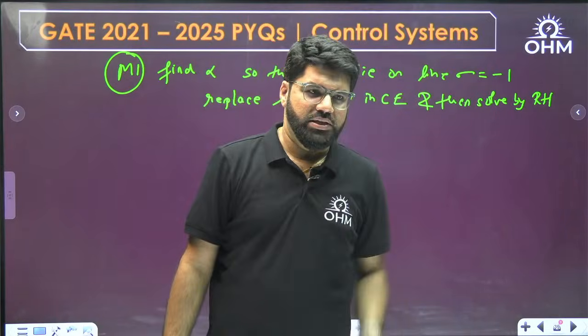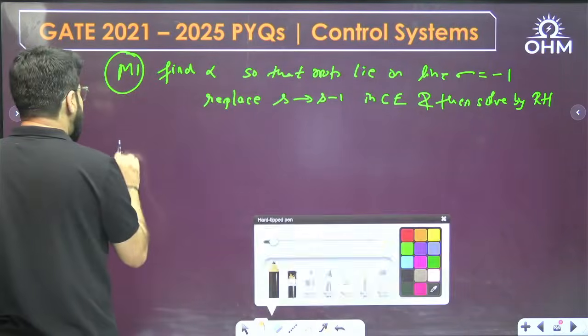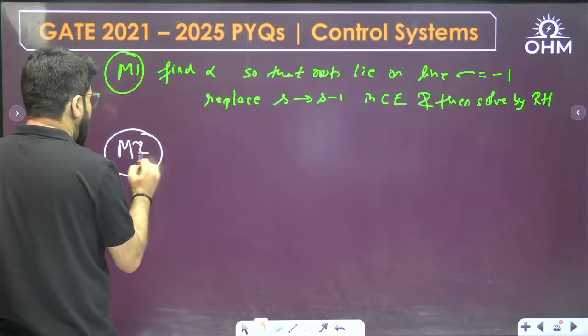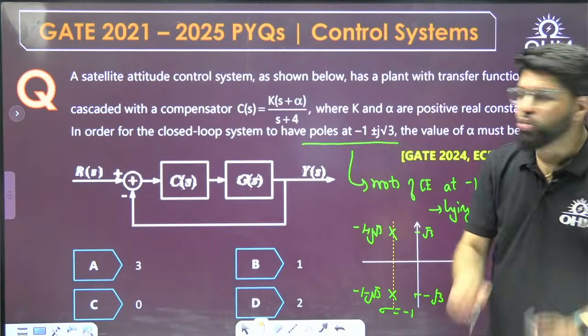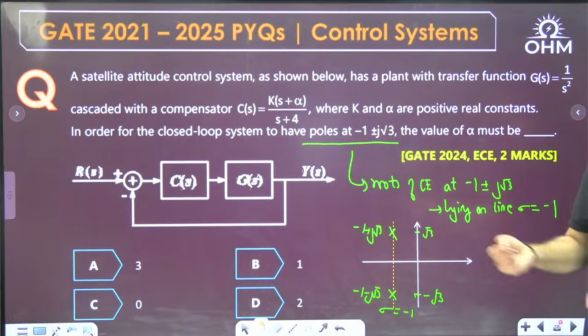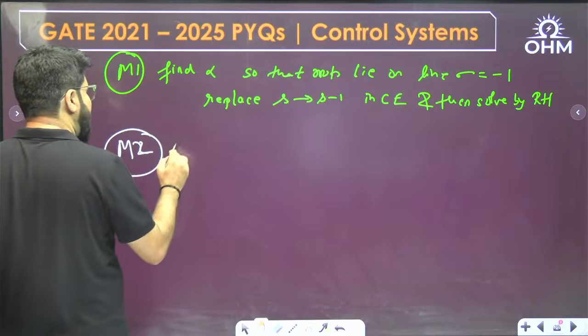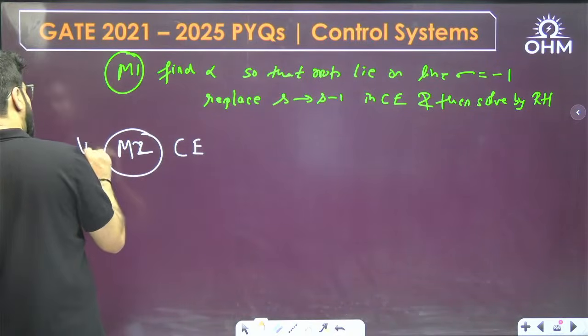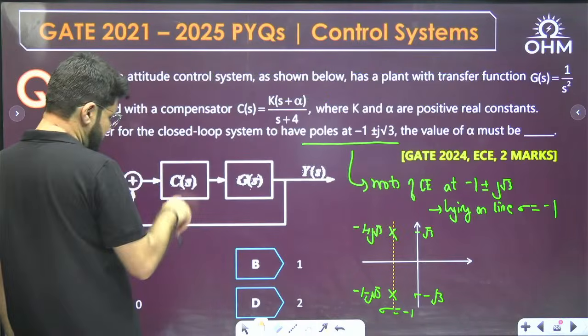Now again, for this particular question, let me give you a basic aptitude approach. No need for any detailed calculation. See, why? Because they have given you the roots. Poles mean roots of the characteristic equation. See how you can make this problem simple. What actually is the characteristic equation? Method number 2 is simple logic. The characteristic equation is 1 plus C(s) into G(s).